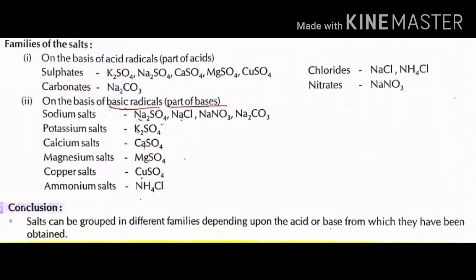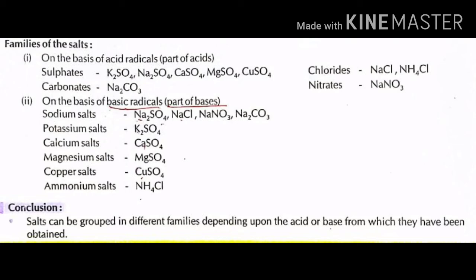Families of the salts. The names of the salts are obtained on the basis of the acid and basic radical. Here, on the basis of the acid radicals, that is the part of the acids, salts are named as sulfate salts, carbonate salts, chloride salts and nitrate salts. Sulfates in the above table: K2SO4, Na2SO4, CaSO4, MgSO4 and CuSO4. Carbonates: Na2CO3, chlorides: NaCl and NH4Cl, nitrates: NaNO3.